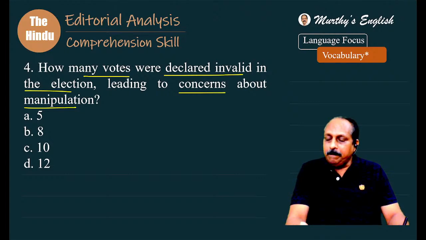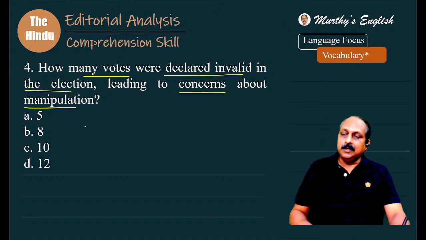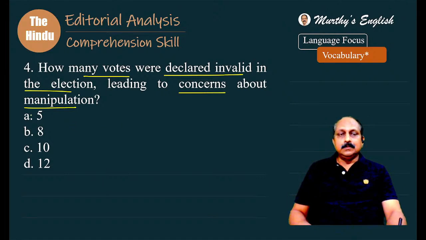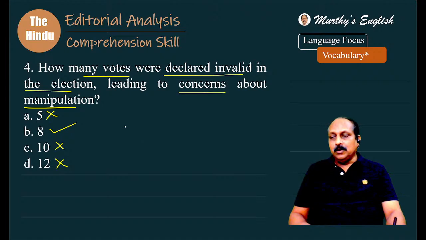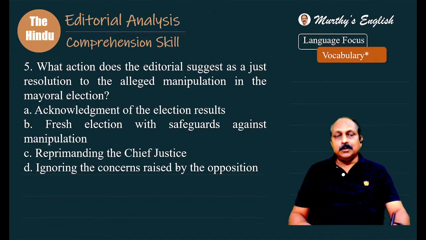How many votes were declared invalid in the election, leading to concerns about manipulation? Explicit information based on the number, easy to answer. Out of 20 expected, how many were declared invalid? That has led to concern. It is not 5, it is not 10, it is not 12. They were to get 20, but they got only 12. 8 were declared invalid, and the reason was not given. They were not shown also.